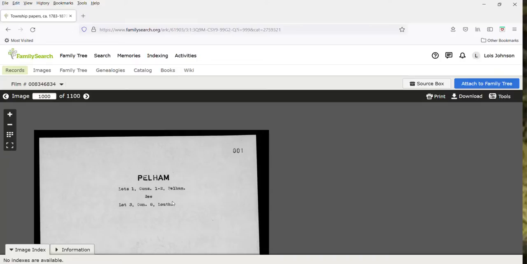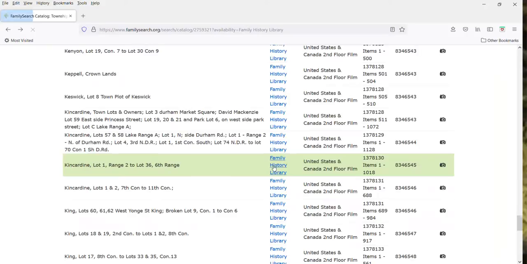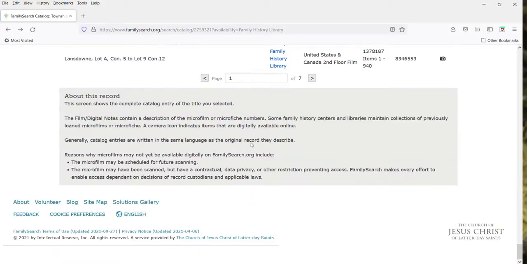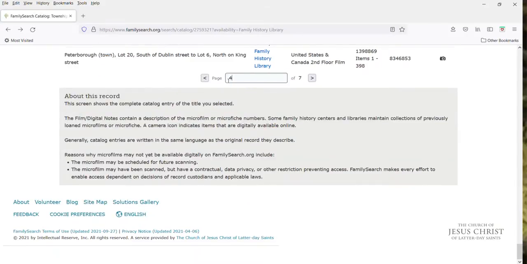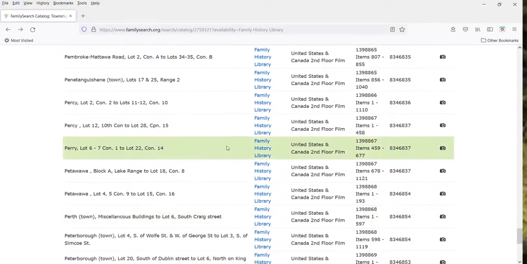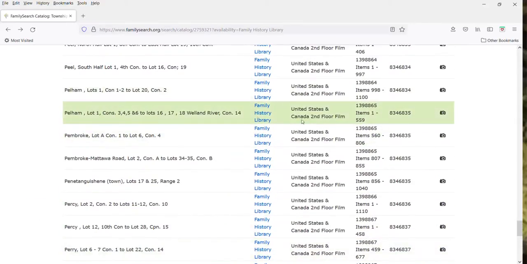I don't think there's too much to say on this one. It just goes as normal. And like I said, it goes on to the second film. This one goes to the end, and then the next film starts at page 1 and goes to page 559. And you can get that film from this one here, which is the next film. So it starts on page 1 and goes to page 559.